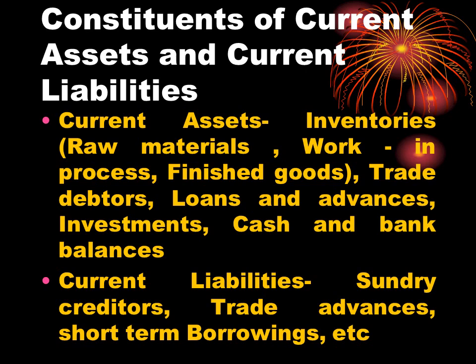Constituents of current asset and current liability. Current assets include inventories such as raw material, work in progress, finished goods, trade debtors, loans and advances, investment, cash and bank balances. Current liabilities include sundry creditors, trade advances, short-term borrowings, etc. So every time we are speaking about working capital, I would like to tell you why this working capital is needed.